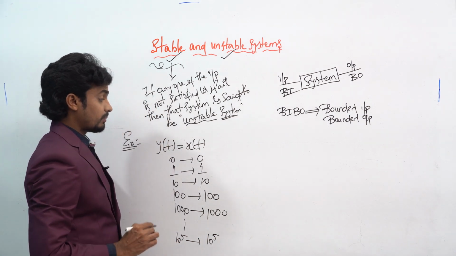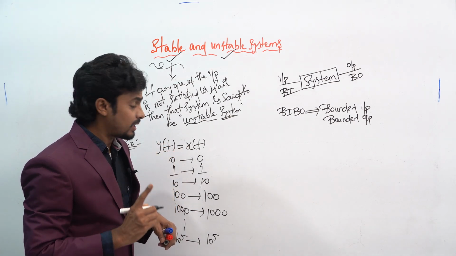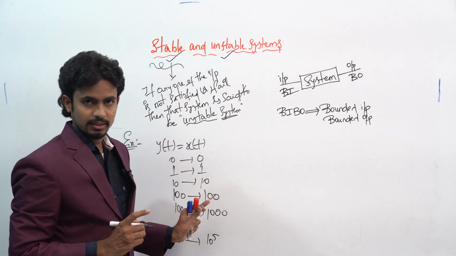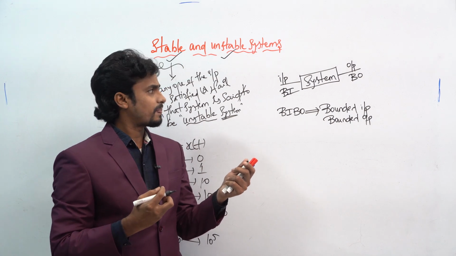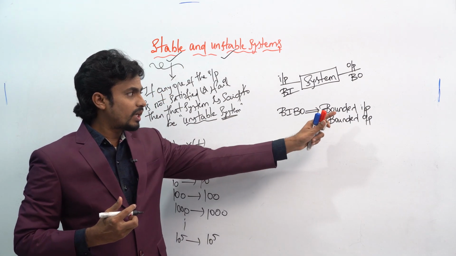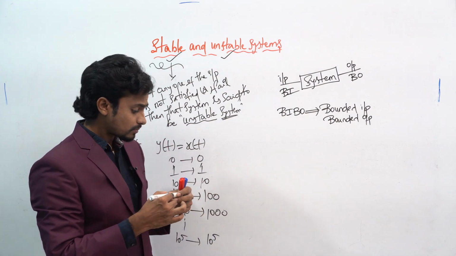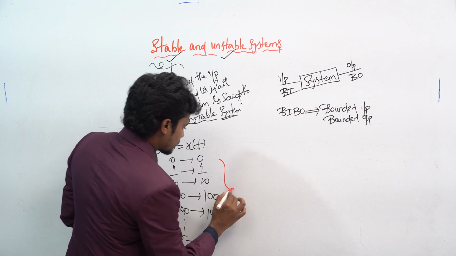That means whatever value you check, you will get the same output response. It can't go unbounded; it will be in the bounded input as well as the bounded output case. Hence this system is said to be a stable system.